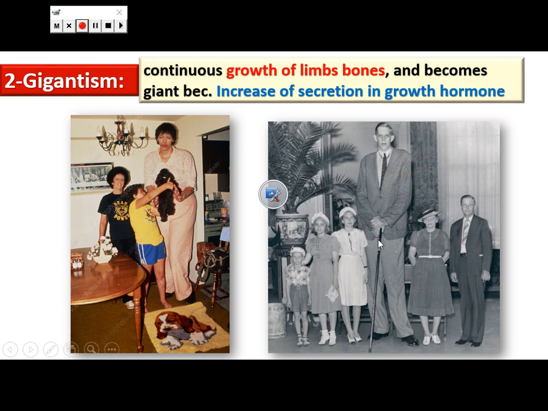It is called giantism. What is meant by giantism? It is the continuous growth of the length of bones. So the body becomes giant due to an increase in the secretion of growth hormone. So our hormone must be secreted at the normal level. By increasing or decreasing its secretion, it causes hormone disorder, which may cause many diseases.